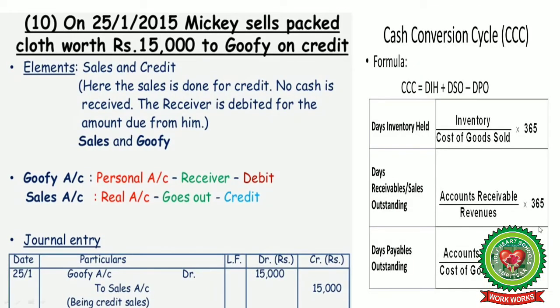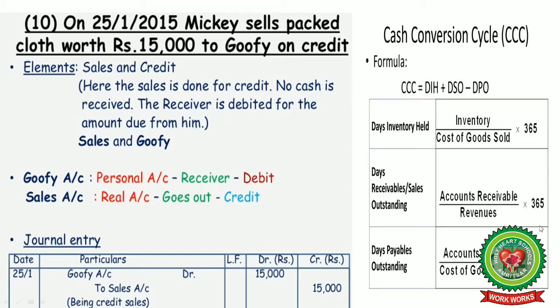Now the next one, that is on 25th January 2015, Mickey sells packed clothes worth rupees 15,000 to Goofy on credit. Now here again we have two items, sales and credit. Here the sales is done on credit basis. No cash is received. The receiver is debited for the amount due from him. Now he will become our debtor. Goofy is our debtor and sales has been made to him.